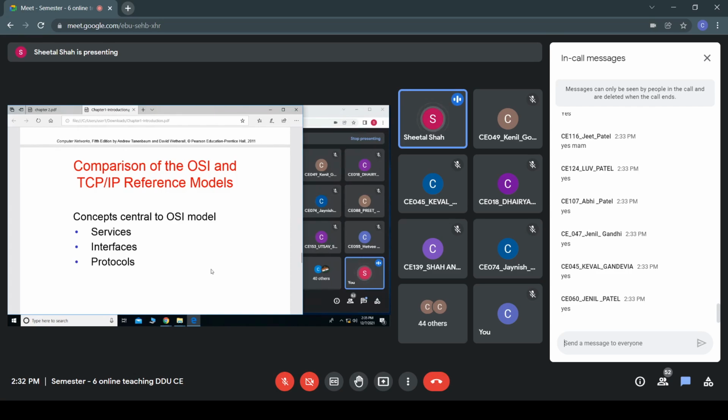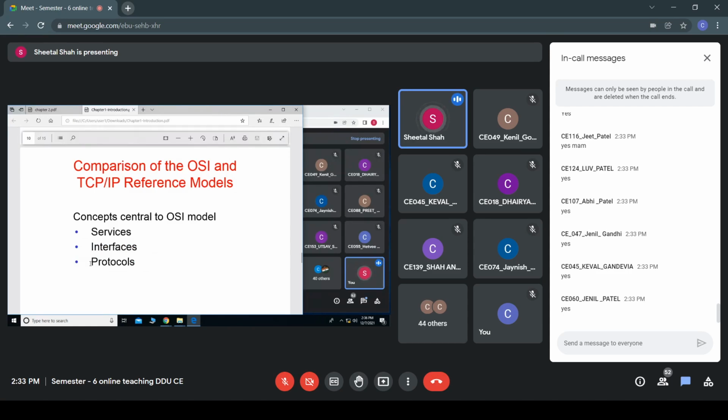Say suppose layer n is there, then what parameters have to be passed from layer n to layer n plus 1, that is defined by these interfaces, as well as what result from layer n plus 1 should be provided to layer n. That is also defined in the interfaces part of the OSI model.